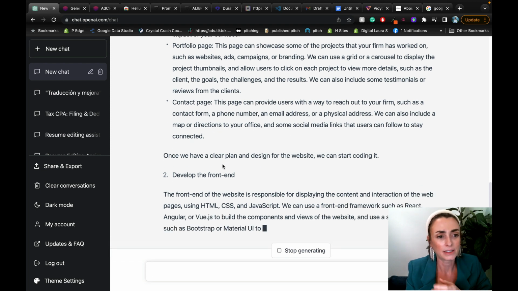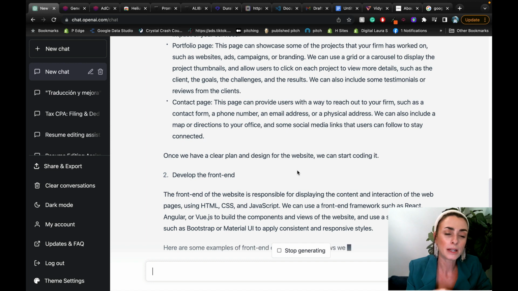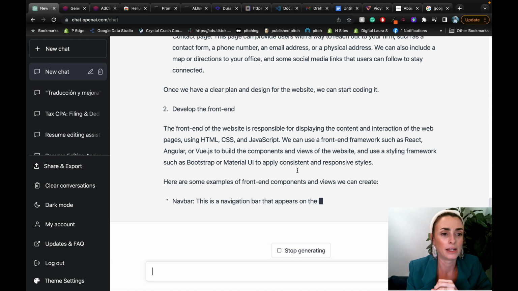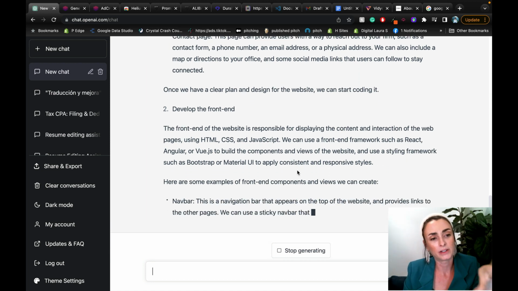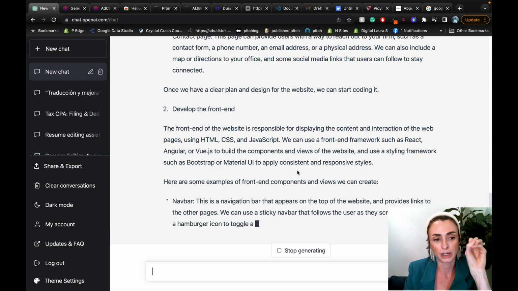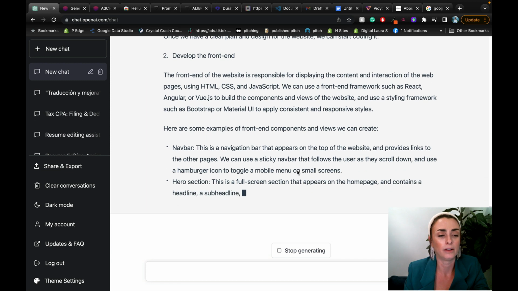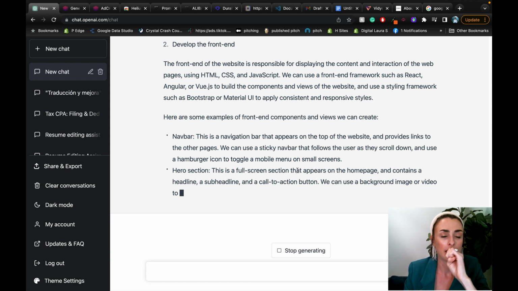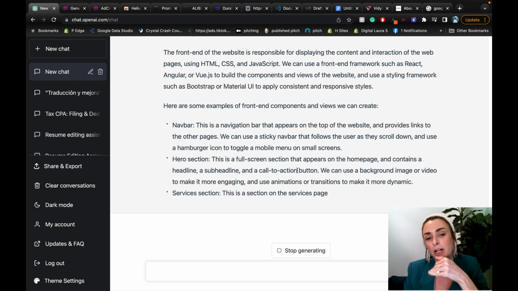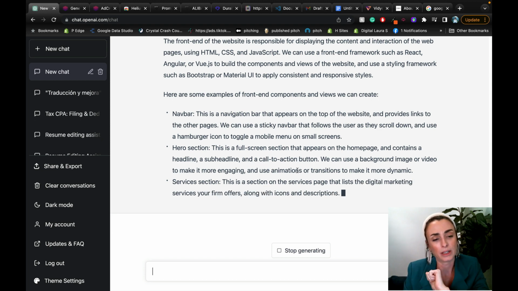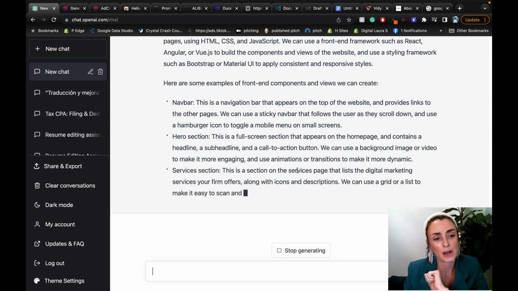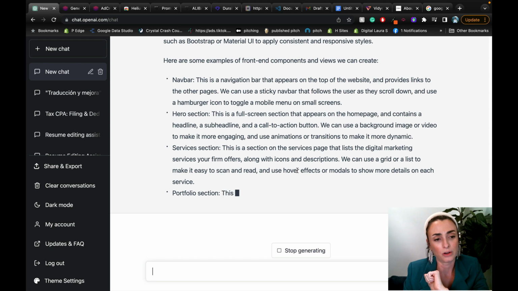Then it's saying once we have a clear plan of design for the website, we can start coding it, develop the front end. So now it's telling us specifically how we can go about coding it, right? Rather than giving me the code. So let's let it finish writing it out, and then we will ask it to code it for us. It'll probably say, oh, it's too much code, or I can't do that. So don't worry, let's let it finish up, and I will show you how to go about that.